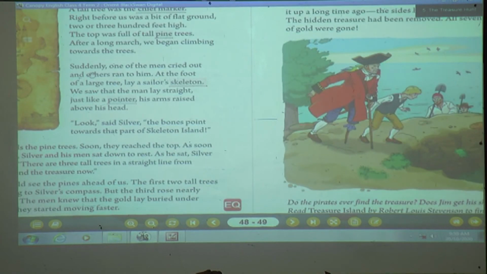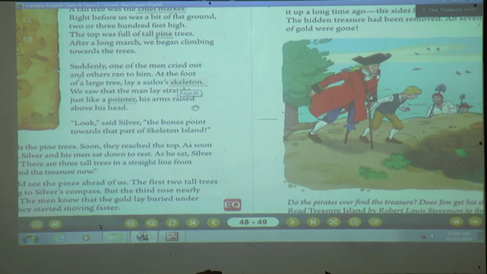Then suddenly one of the men cried out and others ran to him. So what happened? We can see that as we walk, we are not all walking together. One is in the front, another is behind, another in the middle. Like this we walk if we want to climb. So here also, one of the men who was in the front cried out, and all the others ran to him. And what did they see? At the foot of the large tree, there lay a sailor's skeleton.